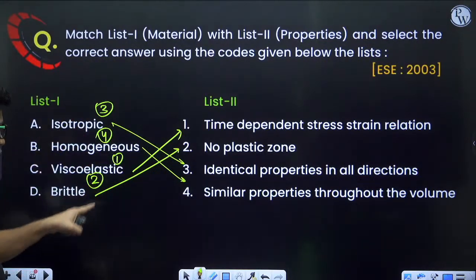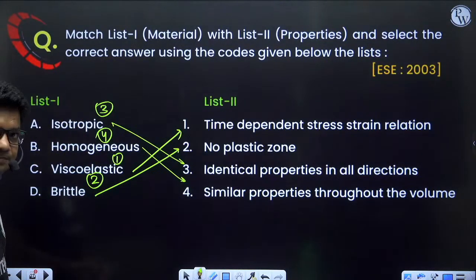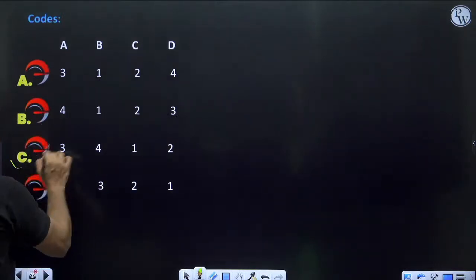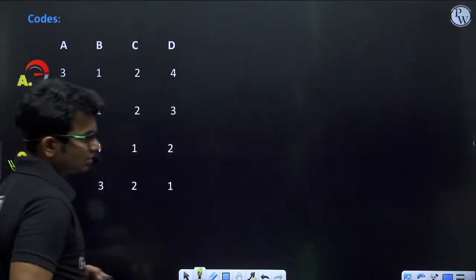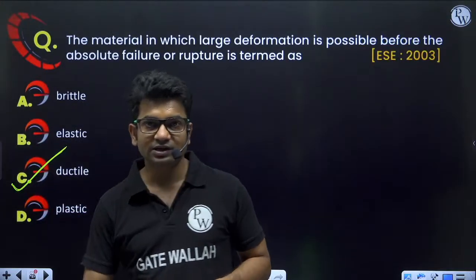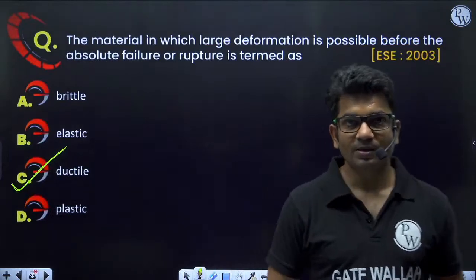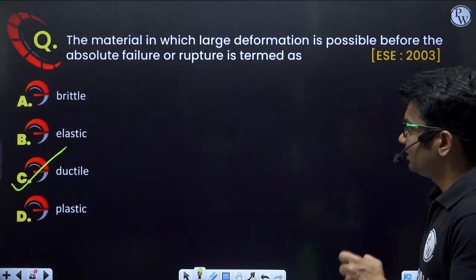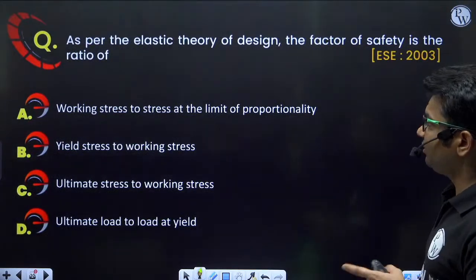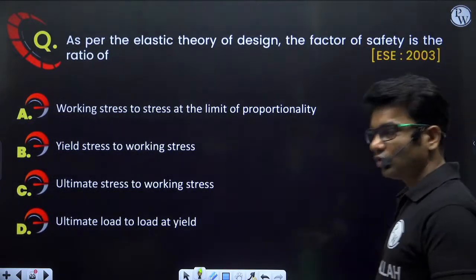So 3, 4, 1, 2 will be the correct answer. Option C is the correct answer. Next question, ductile material, correct answer is option C. Very good, Saurabh.